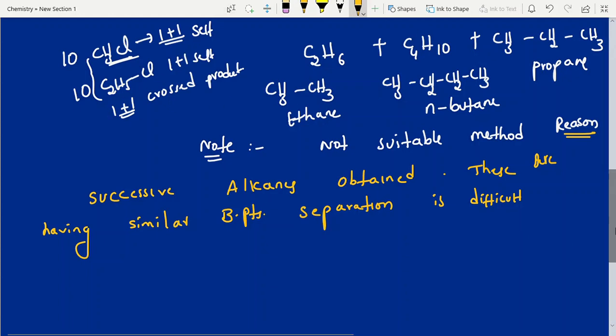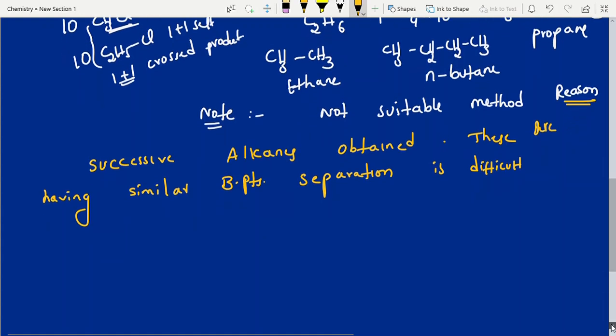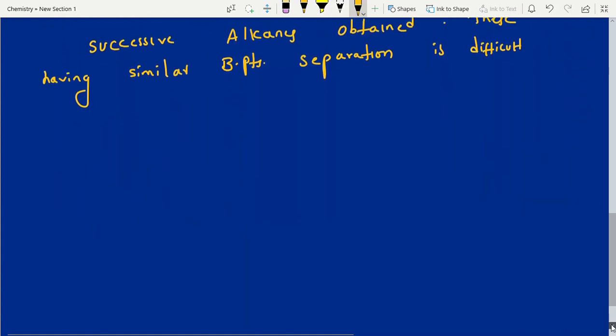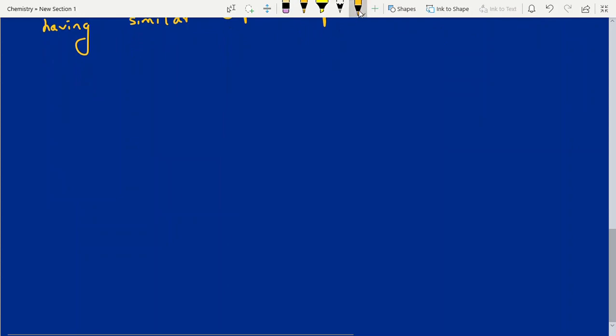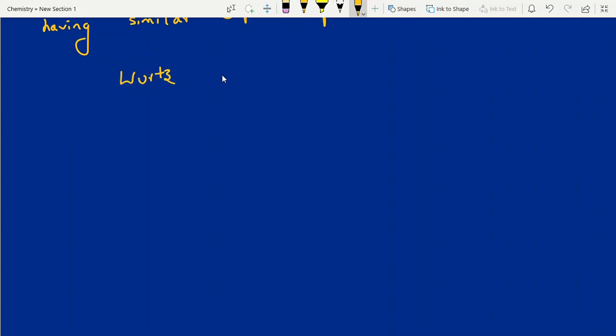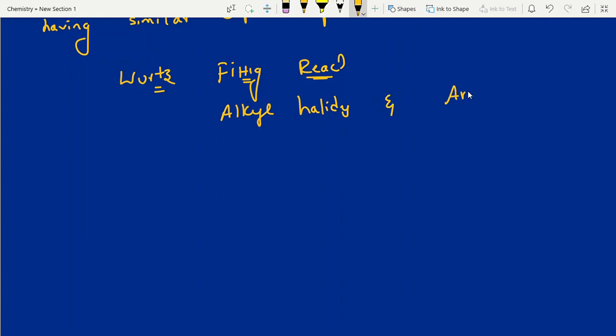Okay. Now, next one is Wurtz-Fittig reaction. Simple. Main points I am taking. In Wurtz-Fittig reaction, simple, one is alkyl halide and another one is aryl halide.